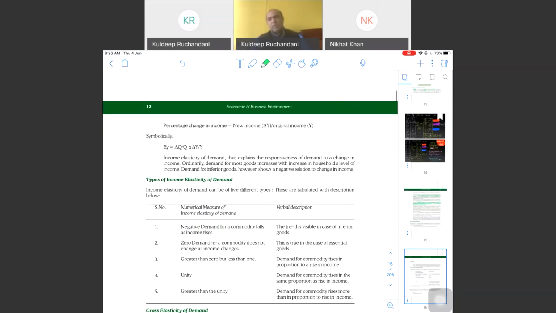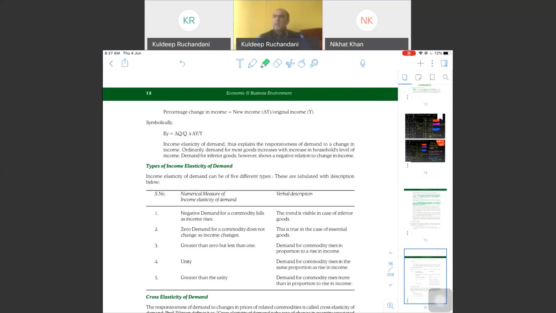Now we are studying elasticity where the factor of change is price. When the factor of change moves from price to income, for example, now I am studying a change in income of a consumer. If the income changes, then what will be the impact on quantity demanded? When my salary was 25,000, I used to travel on a two-wheeler.